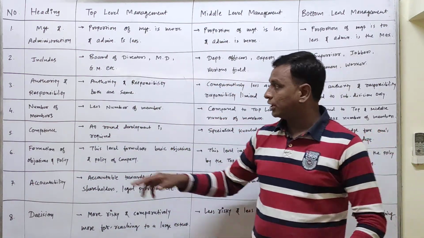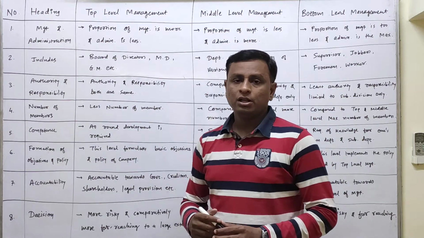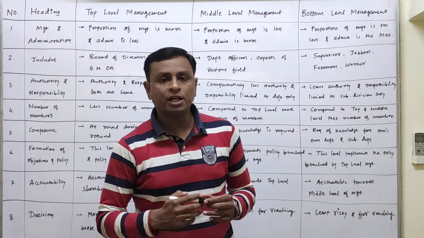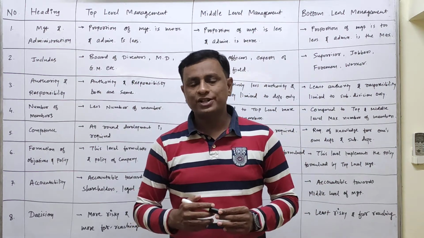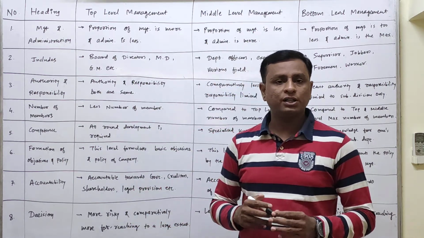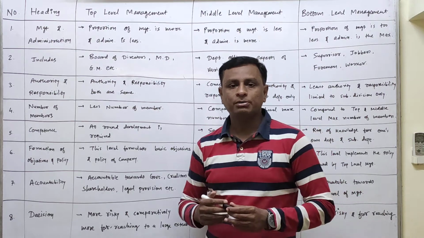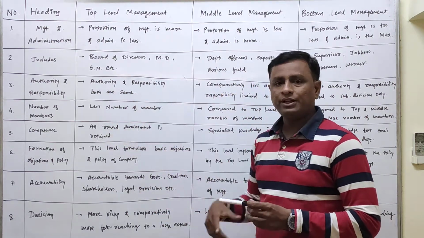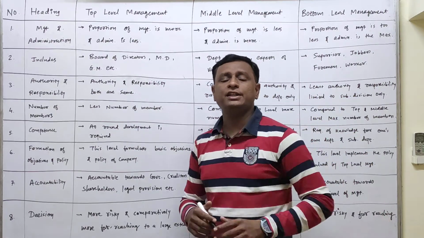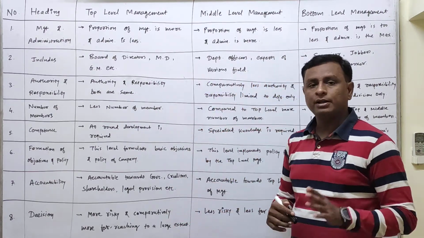Now the third point is authority and responsibility. Authority and responsibility are two sides of the same coin. So at the top level, generally the proportion of authority will be more, and so will the responsibility. So authority and responsibility both go together, but the proportion is highest at the top level management.